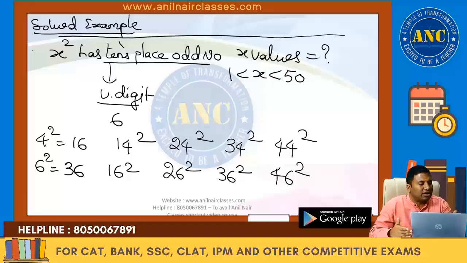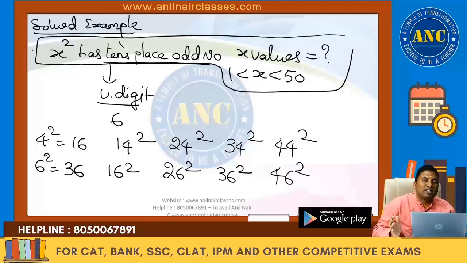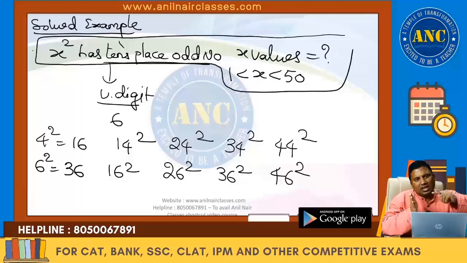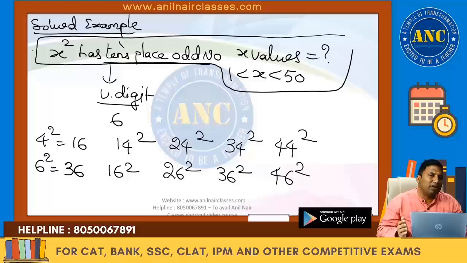X square has a tens place odd number. How many values x can take? 1 less than x less than 50. Just now we discussed tens place will be an odd number only when the unit digit is 6. So unit digit is 6. Then I took the smallest natural number which on square will give you 6. 4 square 16, 6 square 36. So if 4 and 6 units digit is fixed, tens place can change 0 to 1, 1 to 2, 2 to 3, 3 to 4. Beyond 4 we cannot take because the upper limit of x is 50.